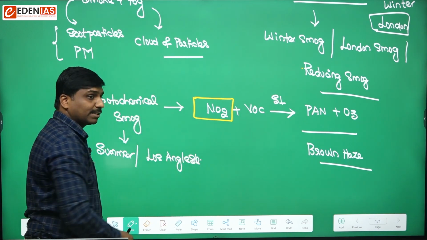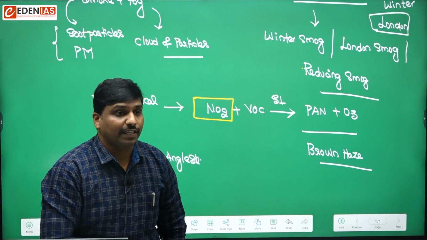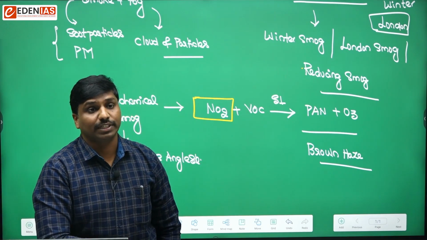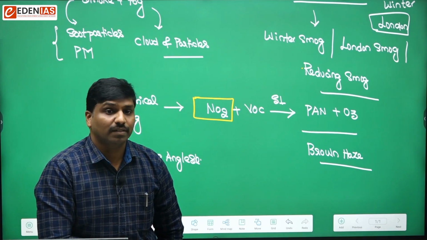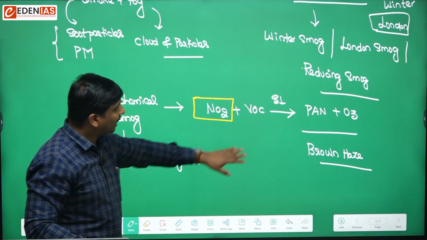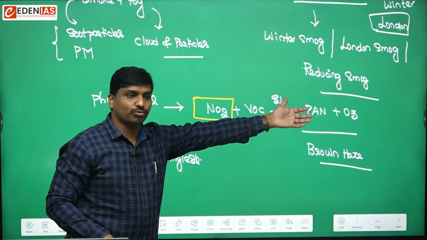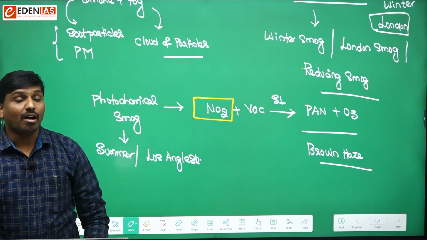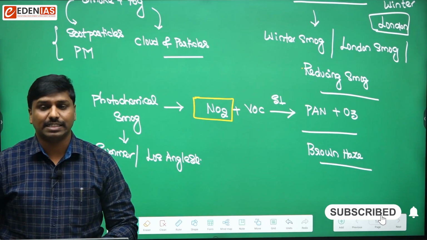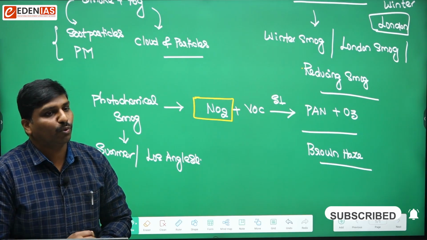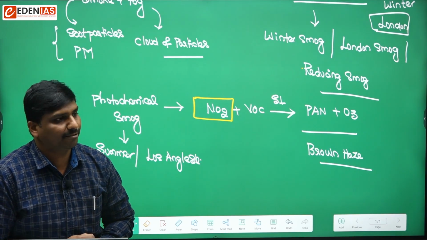Okay, correct the spelling, Los Angeles. So it is also known as Los Angeles smog. And these components have oxidizing properties, so we can also call them oxidizing smog. Likewise. So these are some of the things that you have to know with respect to smog.